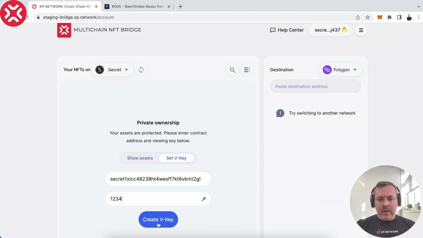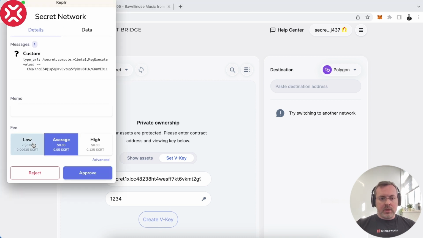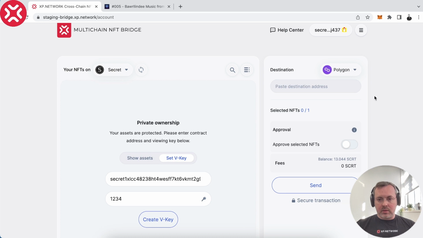All you have to do now is click Create the Key, and you will be taken to the Keplr wallet. It's okay to go for the low rates. You can now approve it. And once the UI becomes active again, it will be a good indicator that our new viewing key has been accepted. Yeah, now we see that the bridge is active again.